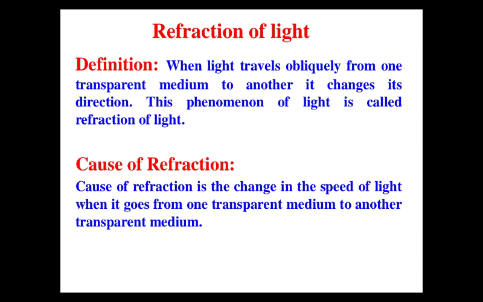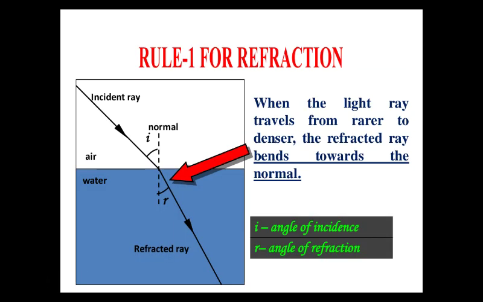So for the refraction of light, there are some rules. Rule number 1: when a light ray travels from rarer to denser, the refracted ray bends towards the normal. As this is the incident ray, when it falls on the surface of water, it would have gone like this, but no, it is not going in this direction, but it is bending towards the normal and going in this direction.